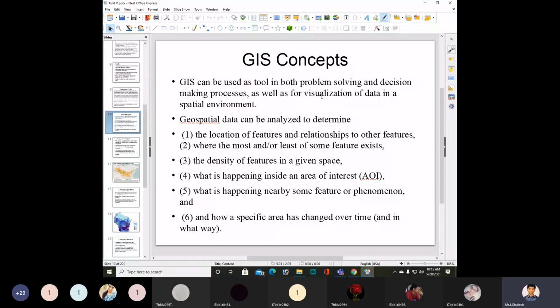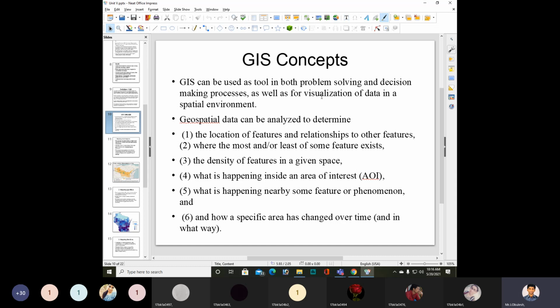GIS concepts. You just need to remember that GIS, Geographic Information System, can be used as a tool in both problem solving and decision making process, as well as for visualization of data in a spatial environment.